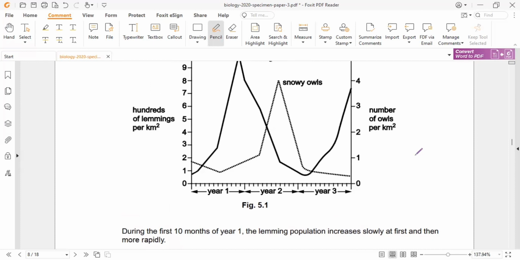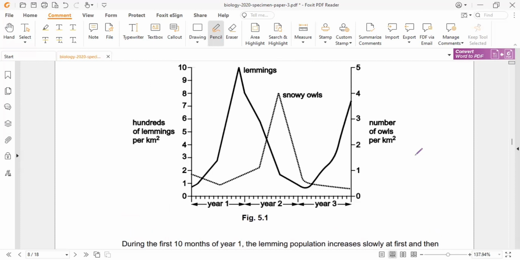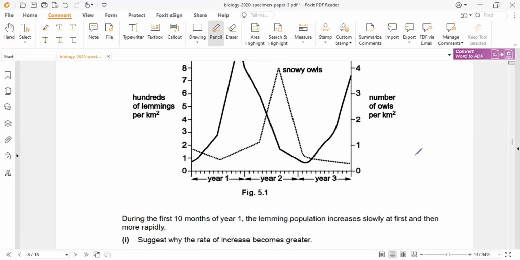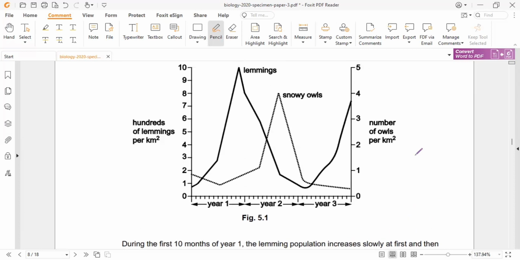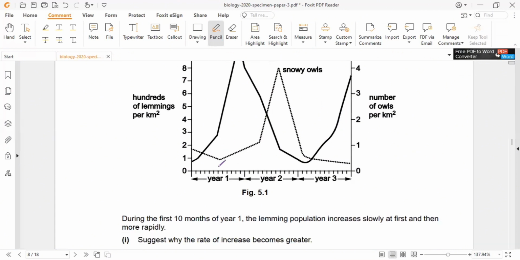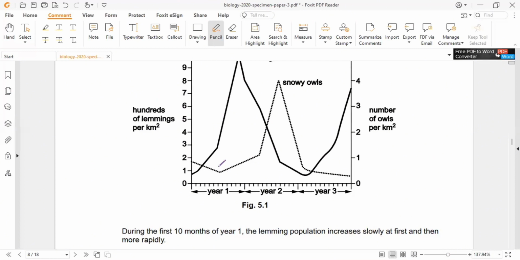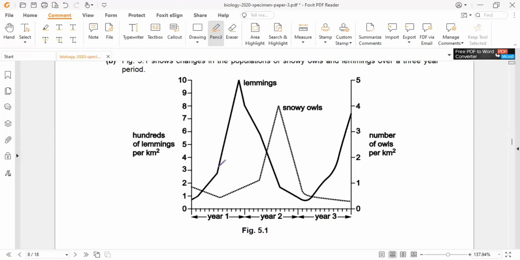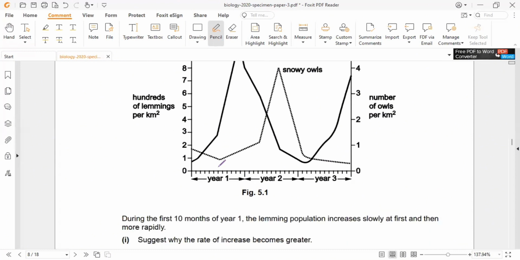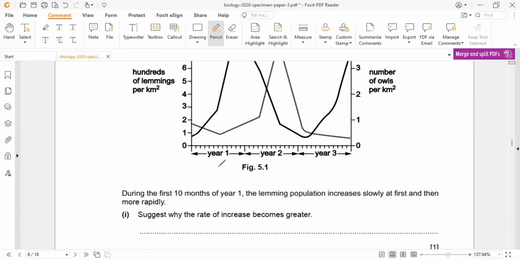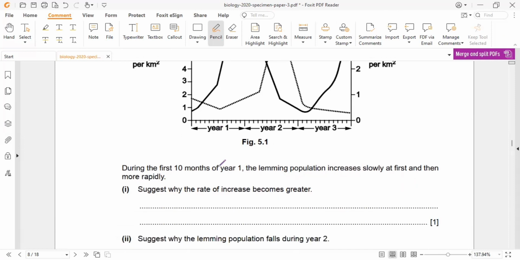If we take a look at this chart very well, we'll see that our first year, we have one lemming per kilometer squared. As we approach second year, the amount of lemmings increases massively to 10 lemmings per kilometer squared. The increase in amount of lemming is only possible due to increase in number of reproduction by the lemming. So our answer here will be increase in population.